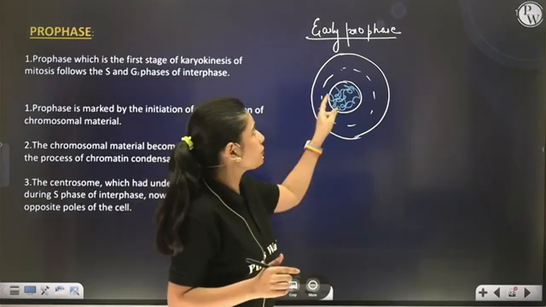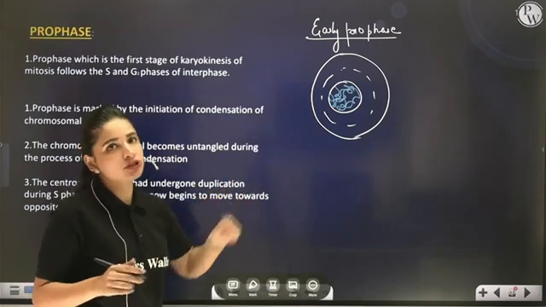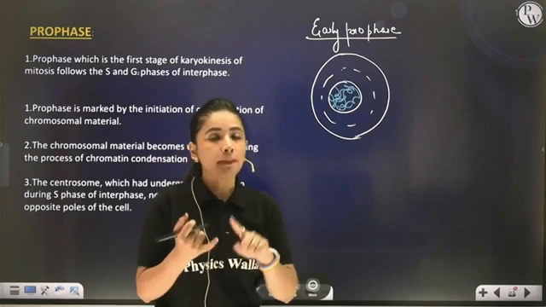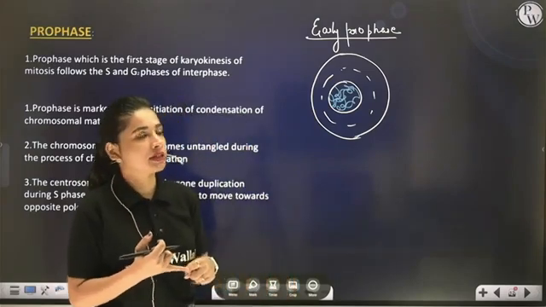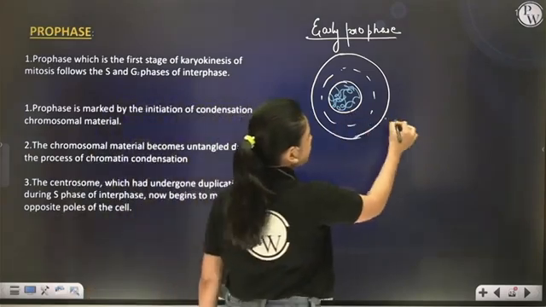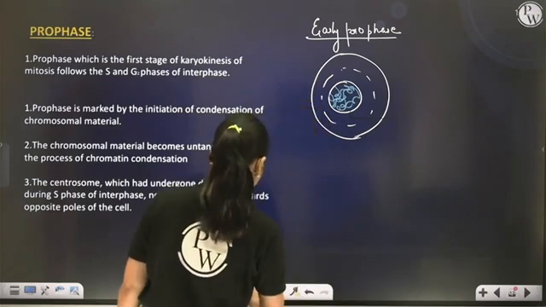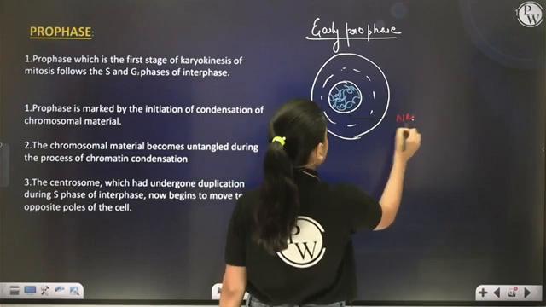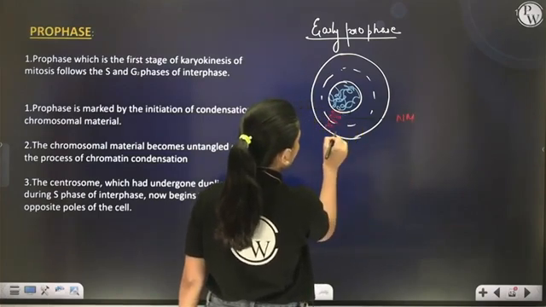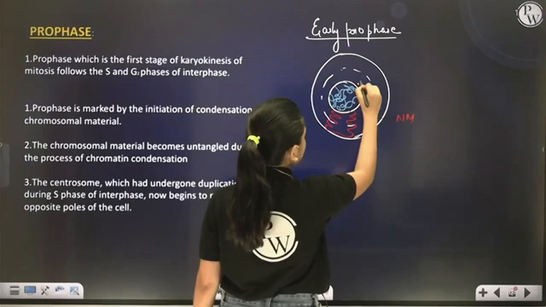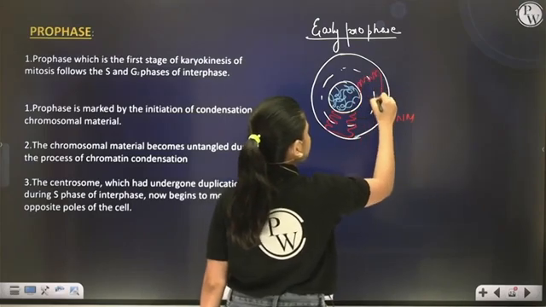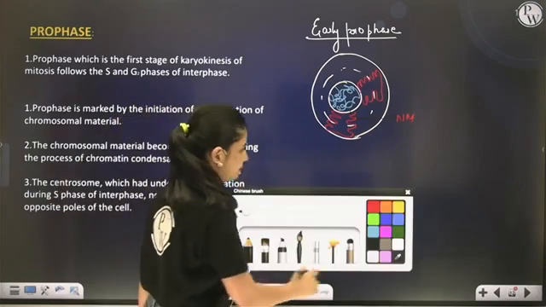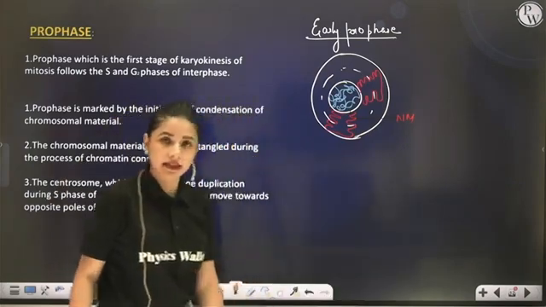Apart from condensation of the genetic material, the nuclear membrane, along with other duplicated cell organelles, also starts getting disintegrated.